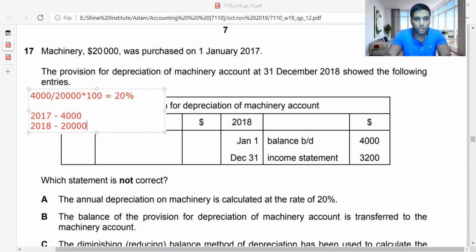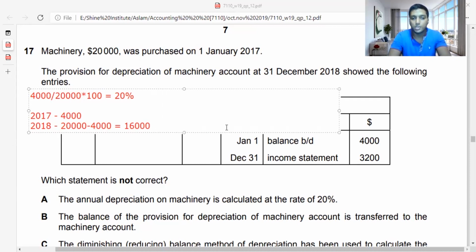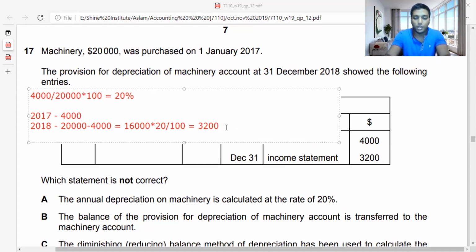So 20,000 is the amount given here. We deduct the depreciation of 4,000 and you will get 16,000. So 16,000 is the carrying amount. On that you need to calculate the 20 percent depreciation. So 16,000 into 20 over 100 gives 3,200, which means the 3,200 value on the income statement is also correct in the ledger account. Then what is the final value you should have in 2018? If they are asking for the carrying amount, 16,000 minus 3,200 gives you the net book value, which is 12,800.